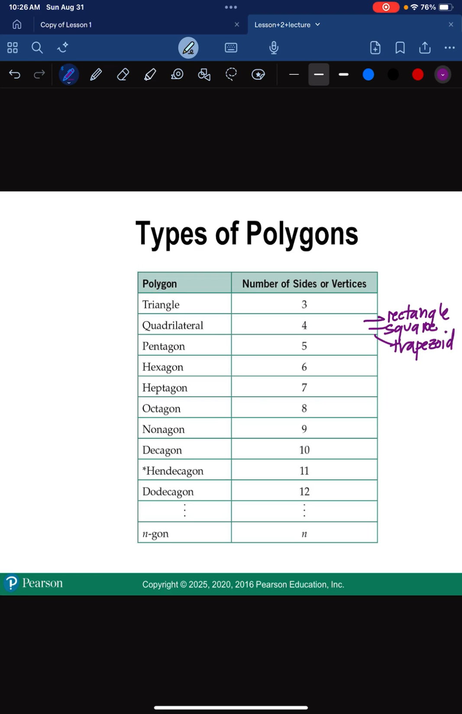A pentagon has 5, hexagon has 6, heptagon has 7, octagon's your stop sign, right? Nonagon, decagon has 10, hendecagon 11, dodecagon has 12, and so forth. Now, I'm not going to ask you all of those, but on a test, I would ask you possibly one of these. Now, these are all good down here, but I never go past the stop sign. So make sure that you know if I ask you, what is this shape? You know it's a quadrilateral. If I said, what's a stop sign? You know it's an octagon.